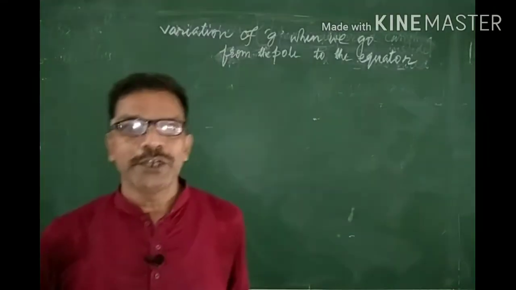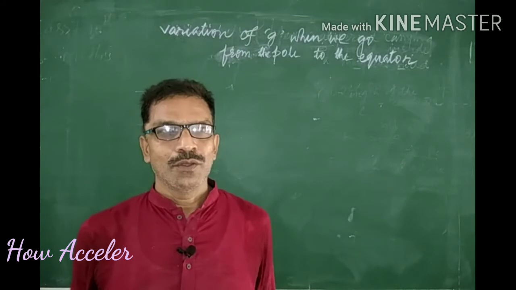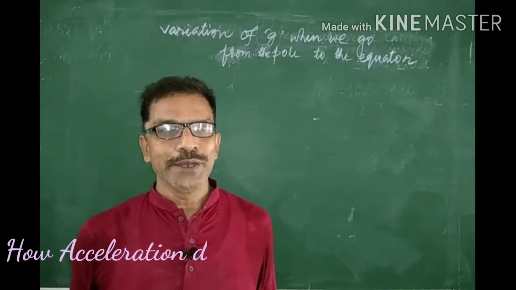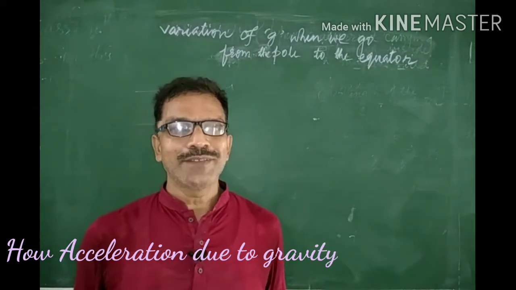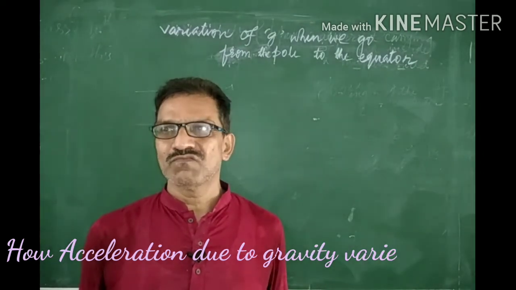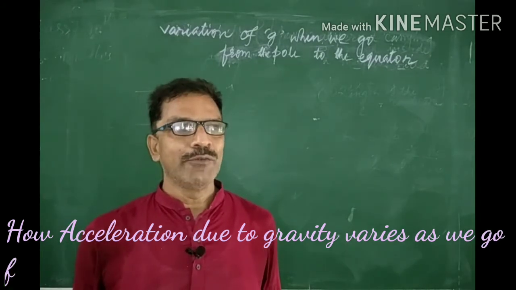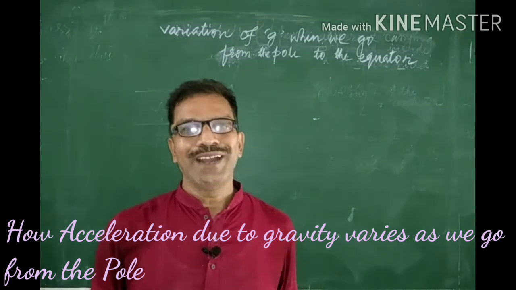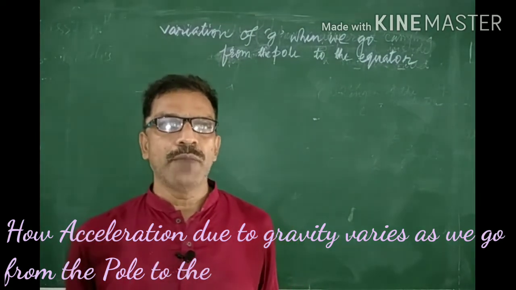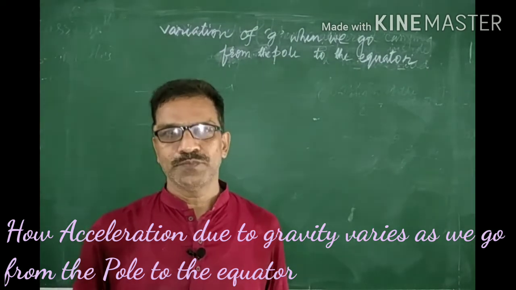You have already studied what is free fall and what is acceleration due to gravity. You have also studied how acceleration due to gravity varies when we go above the surface of the earth, and how it varies when we go deep inside the earth.